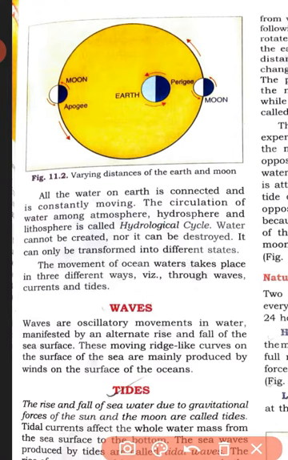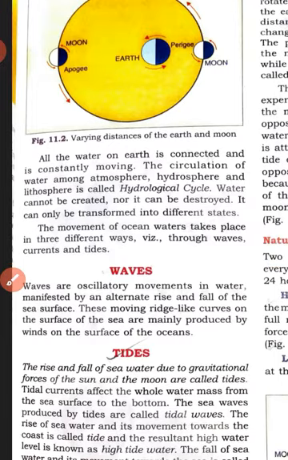So water can only transfer its state. The state change can occur, but water can neither be created nor destroyed. The circulation of water in the atmosphere, hydrosphere and lithosphere is called the hydrological cycle, and this is the characteristic you have to remember.